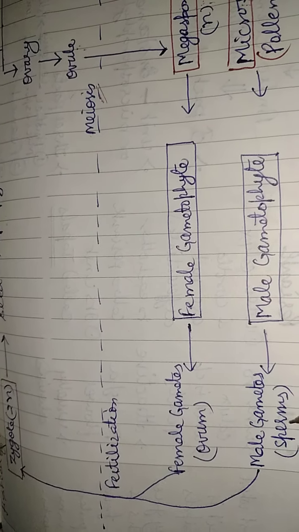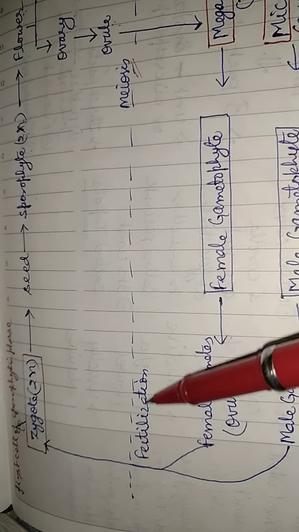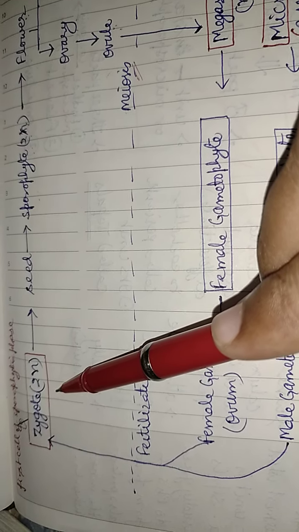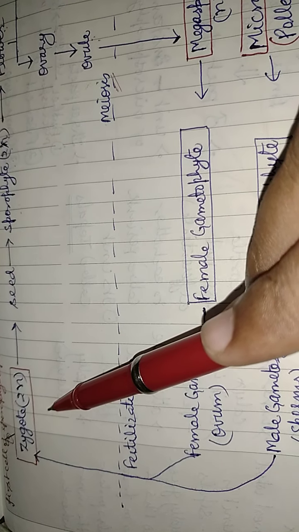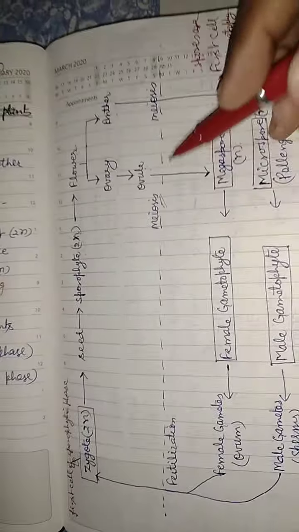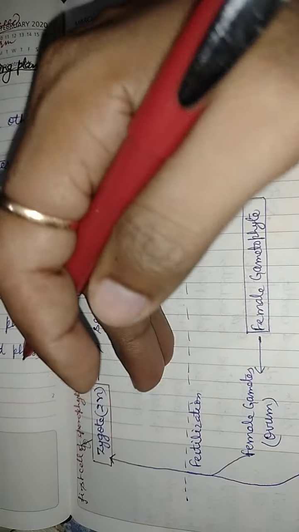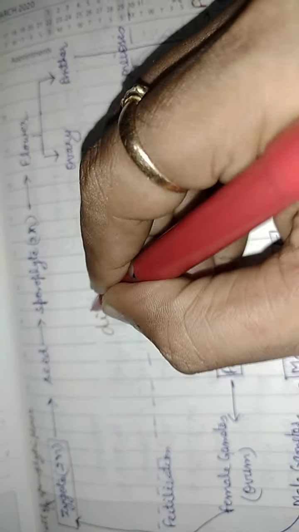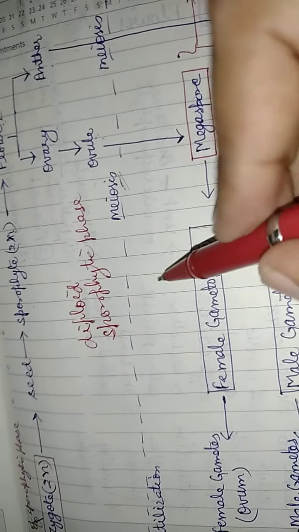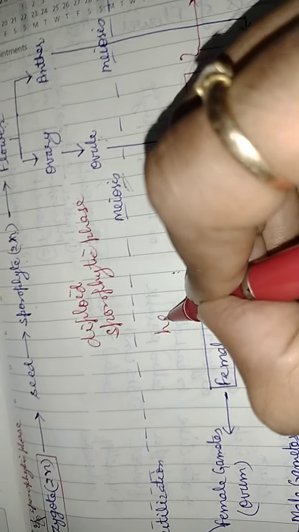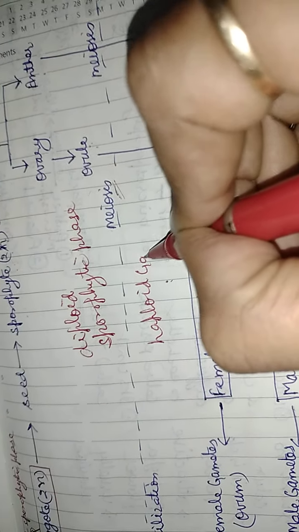Both male and female gametes fuse and fertilize to form a diploid zygote. After fertilization, diploid phase occurs. Thus, we can say that this upper part is diploid sporophytic phase, and this part is haploid gametophytic phase.